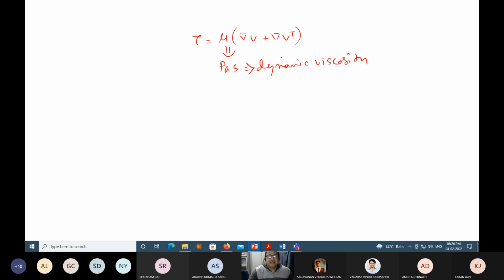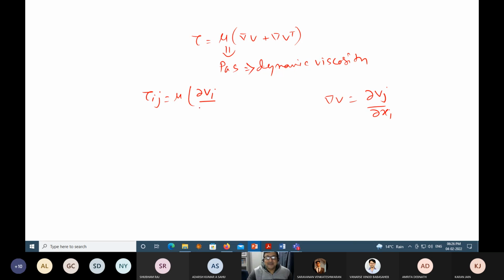So how does it look like if I write tau ij is equal to mu, gradient of V meaning del vi by del xj, right? Gradient of V means del Vj by del Xi, or del Vi by del Xj.